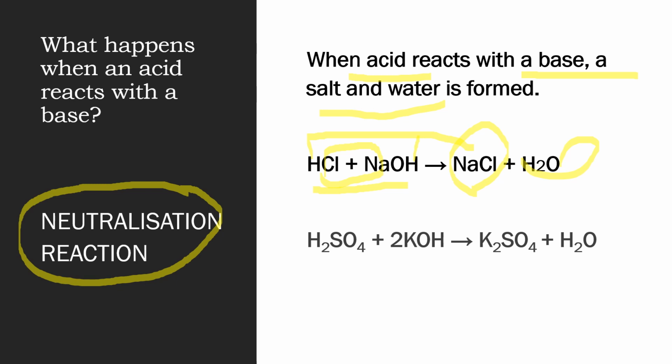Similarly, let's take one more example. In this example, the H ion of sulfuric acid and the OH ion of potassium hydroxide combine to give a water molecule, and sulfate and potassium react to give potassium sulfate. So this is how a neutralization reaction actually takes place.